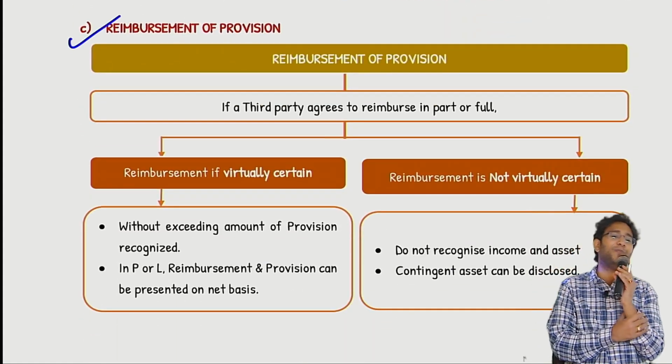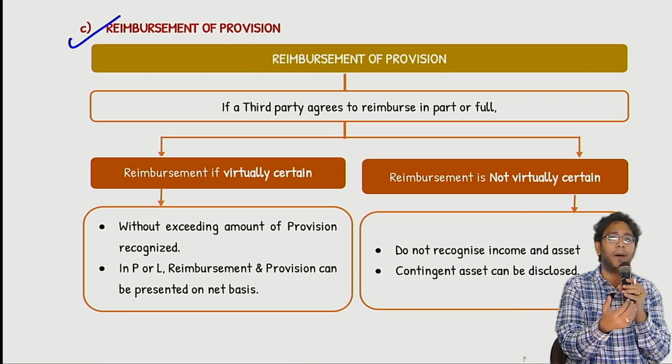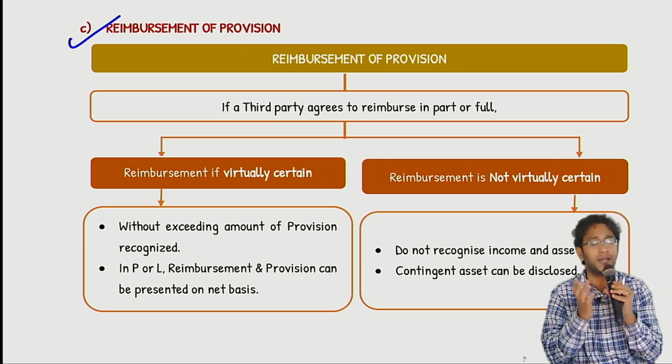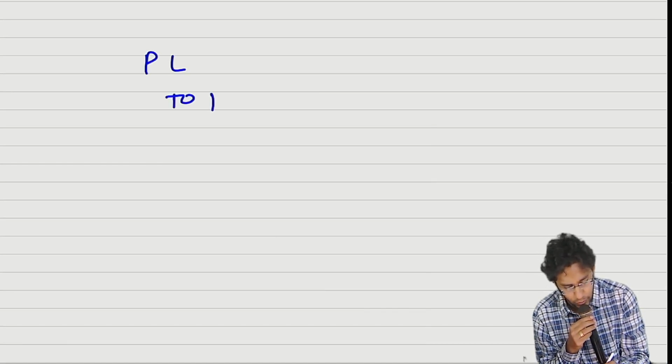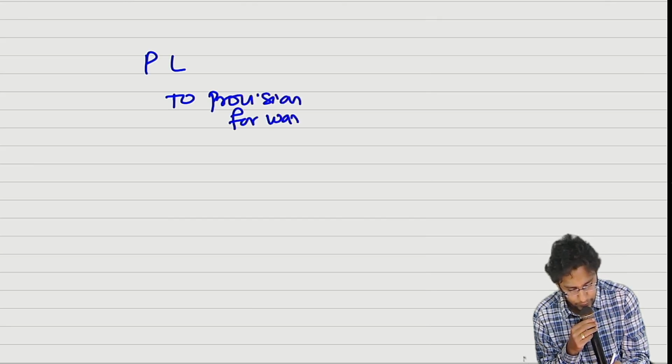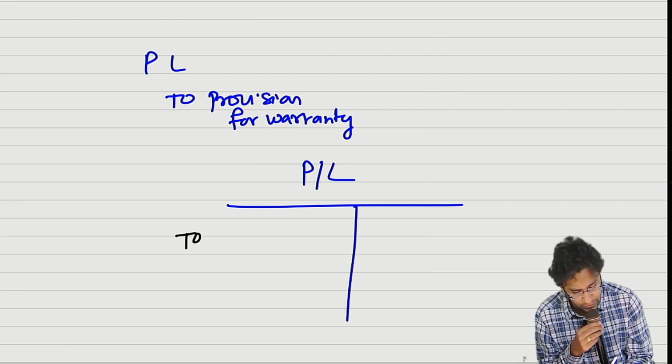Next, reimbursement of provision. I create a provision, but there is a third party who is agreeing to reimburse that. In that case, how to do it? See, the provision entry is generally, for example, the provision for warranty. Because I write this entry, what will happen in my P&L account? You will find a posting like this.